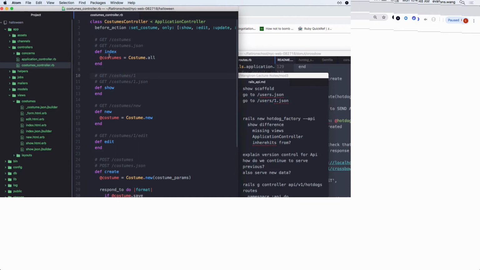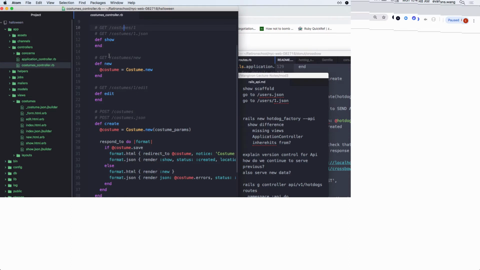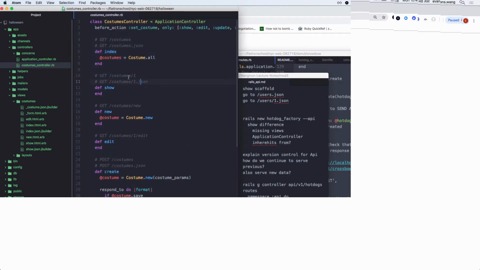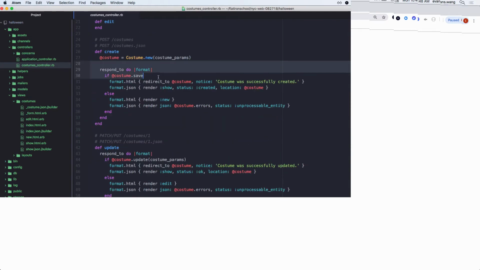So, what do we have here? Looks pretty simple, right? Looks very familiar. What's this? Have you seen this before? Respond to do format. What does this mean?